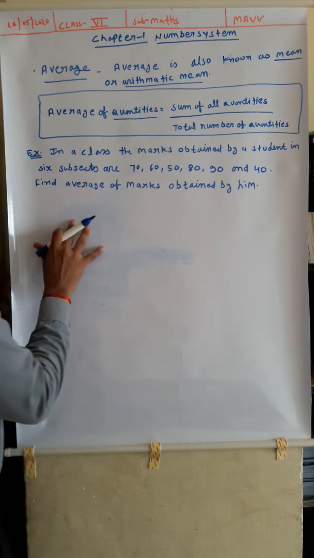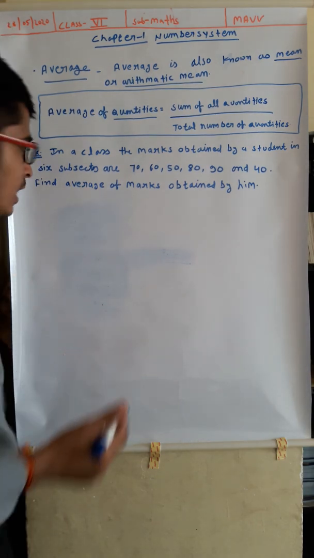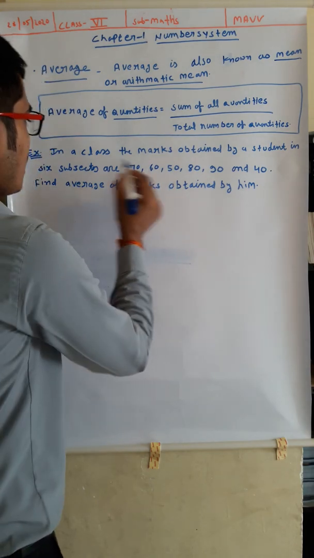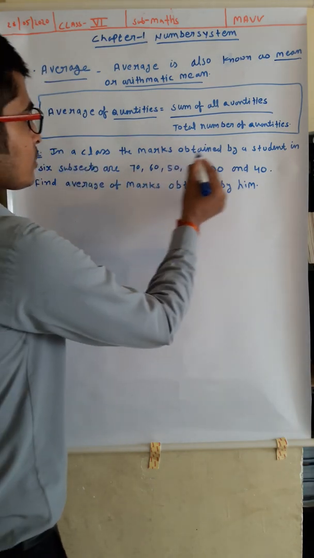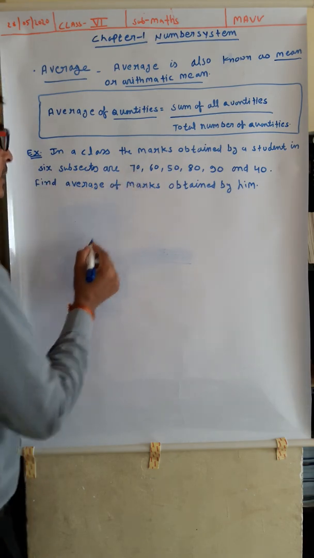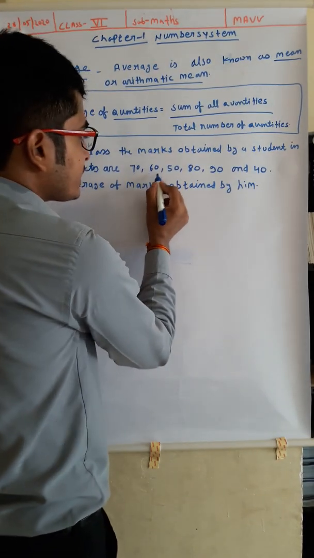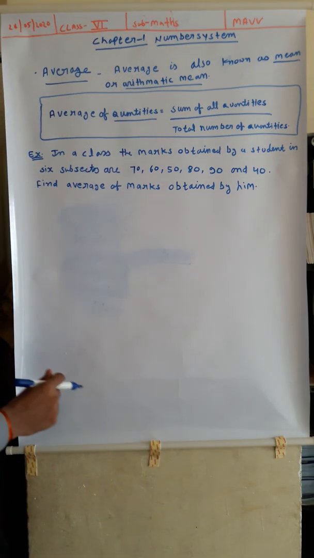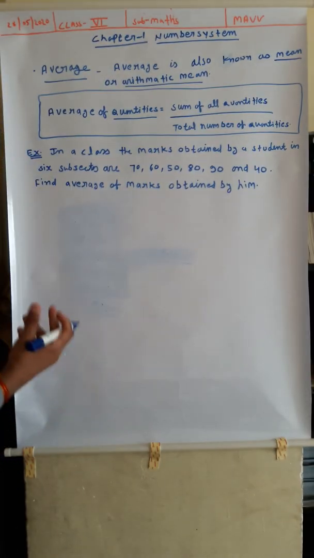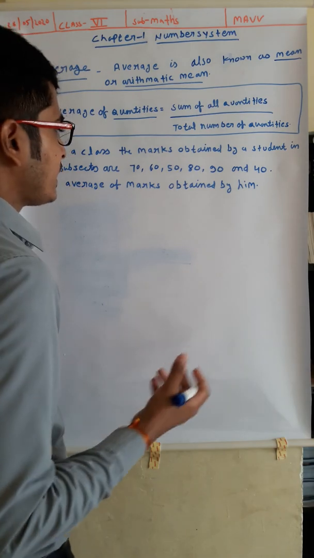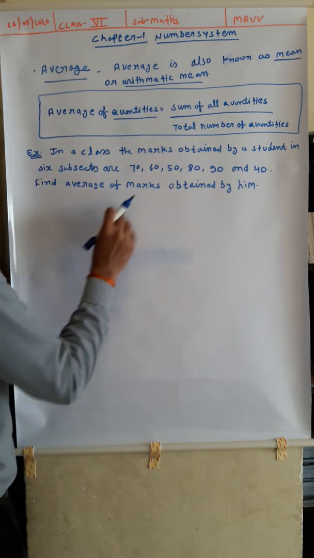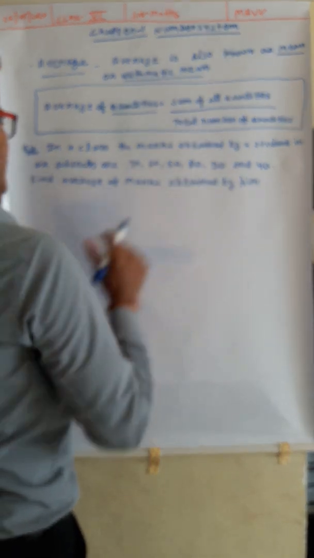As I said, the quantities may be anything; here it is marks. In a class, the marks obtained by a student in six subjects are 70, 60, 50, 80, 90 and 40. The six subjects may be Hindi, English, mathematics, science, Sanskrit, geography, etc. Now we have to find the average of marks obtained by him.